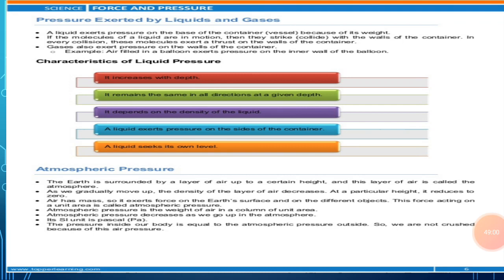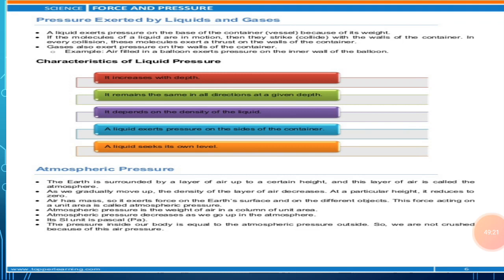We will observe that the two jets of water coming out of the holes fall at the same distance away from the base of the bottle on either side. The two jets of water fall at equal distance on two sides of the bottle only if the pressure of the water at the depth of the two holes in the bottle is equal.